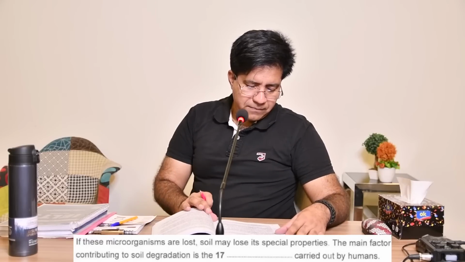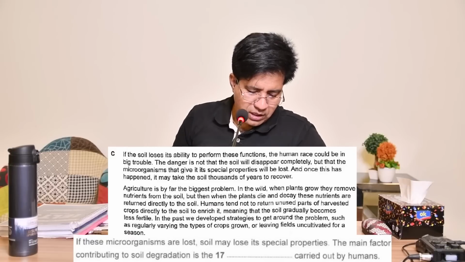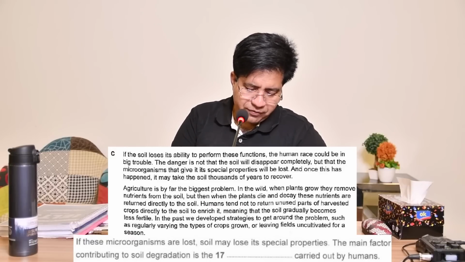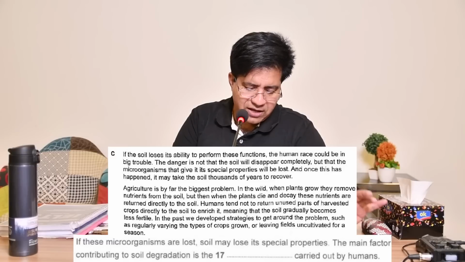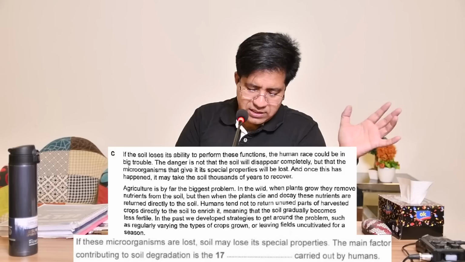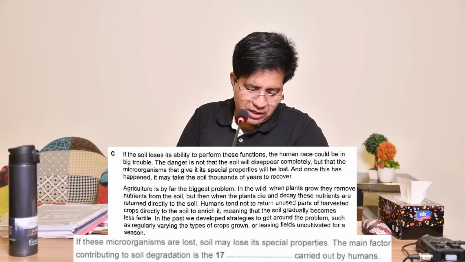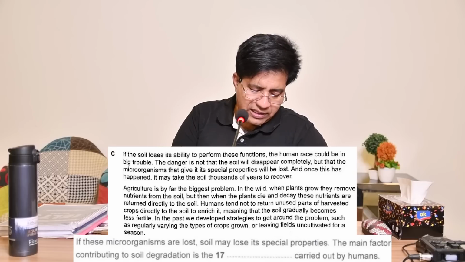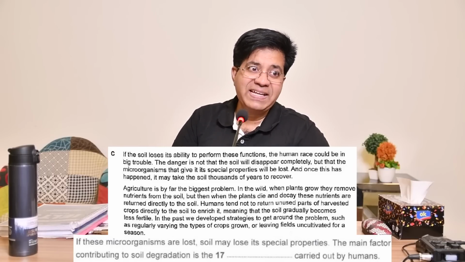Just look for the word human and all that. Yeah. Paragraph C, first line, what is that? If the soil loses its ability to perform these functions, the human race could be in big trouble. Okay, let's go on. The danger is not that the soil will disappear completely, but that the microorganisms that give it special properties will be lost. Let's read on. And once this has happened, it may take the soil thousands of years to recover. Let's go on. Agriculture is by far the biggest problem. Factor.